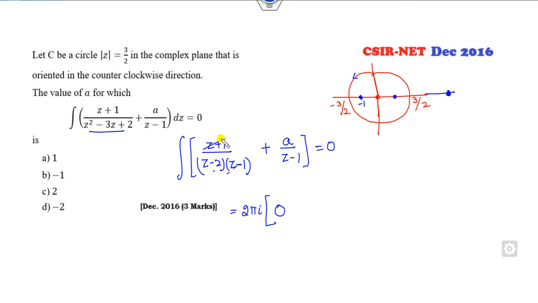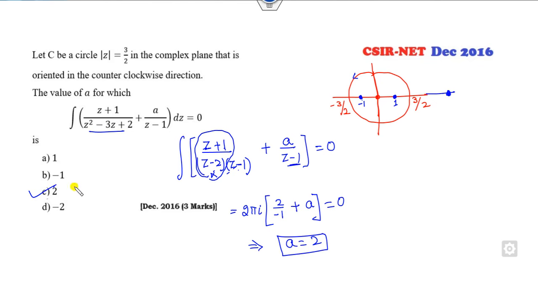Fine, I think there is a mistake, it's z minus 1, it's z minus 1. So now it will not be cancelled, it's my z plus 1. Now z is equal to 2 lies outside, so there is no worry about this. Z is equal to 1 lies here and it lies in between, so I can substitute z is equal to 1 in this side. So when you substitute z is 1, it's 2 over minus 1. Again z is equal to 1 here, I can substitute z here. So can you find the value of a? A is my 2 from this case.